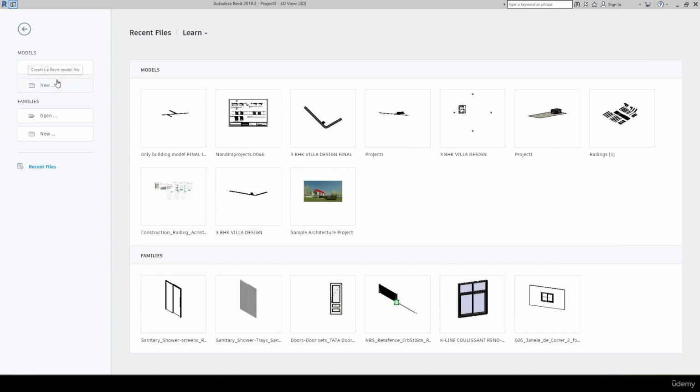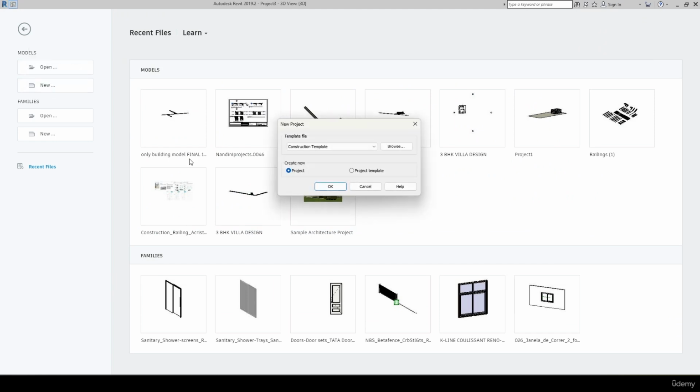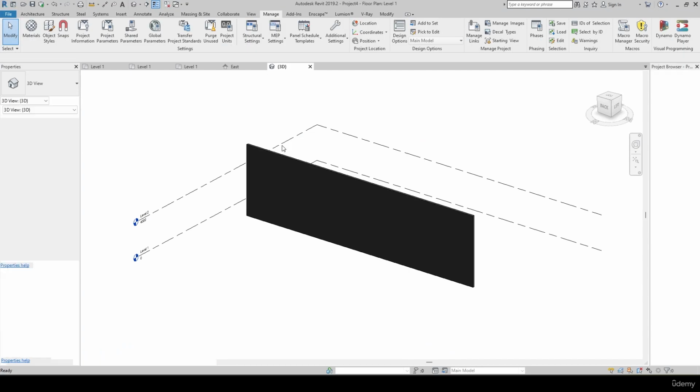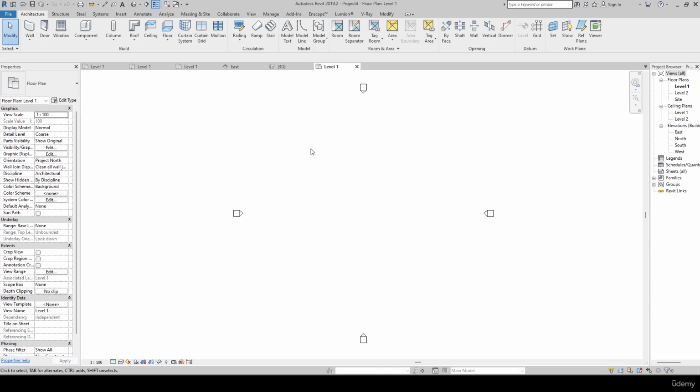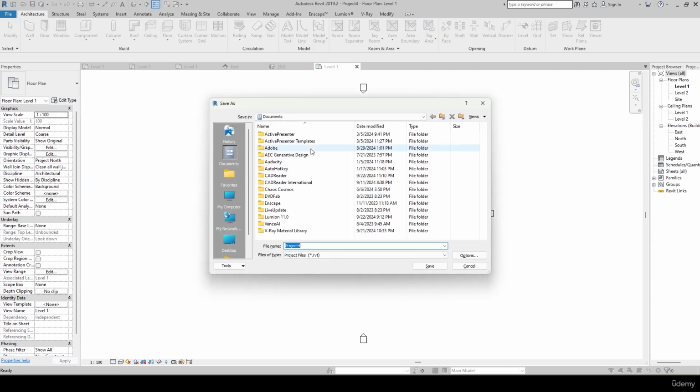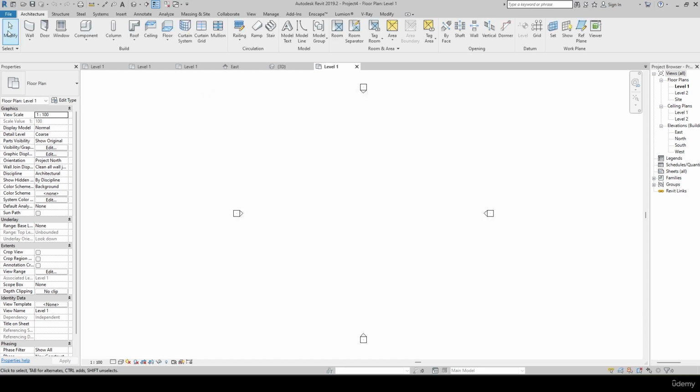And there are two types of Revit files. So for example, if you open a new Revit file, say I'm choosing the architecture template, I'm simply clicking here. Revit is going to save the file. Say I'm just simply clicking Control S. See, the project file is going to save in the .rvt, that's the Revit file. This is a project model or project type.